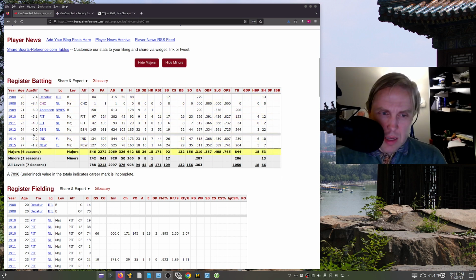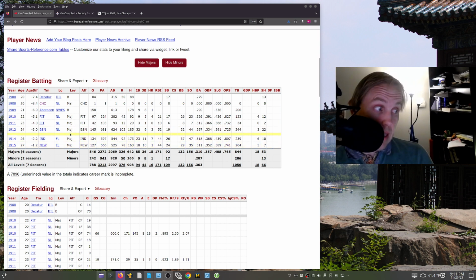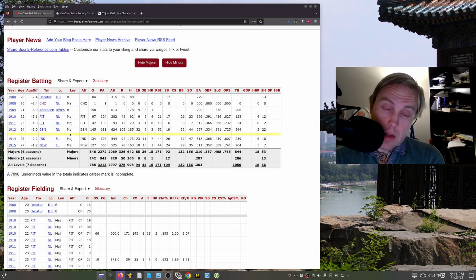Interesting thing about this guy, I'm looking at this too. Most interesting thing of all is that when he came up in 1908, he was only 20 years old. Can you imagine that? He came up with the Cubs before he went to Decatur, and then ended up in Aberdeen, all the way over in Washington in 1909 as a 21-year-old, and then poof, he was over in Pittsburgh. He was done with the sport by the time he was 27 years old, which is incredible, and he was hitting over .300 at the time as well. So there you go for Vin Campbell. Pretty interesting stuff going on here.